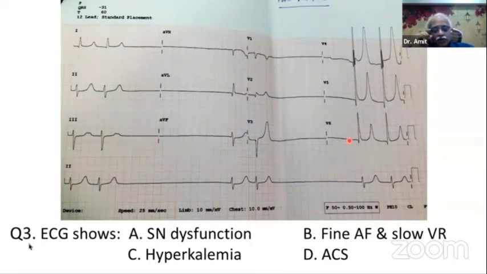So while you all are voting, I again want you to remember the theme is pattern recognition. Try to recognize certain patterns on an ECG, and then think about what potentially could be the mechanism or the etiology. It's a little tricky one, but nonetheless an important one, where there are certain patterns which should make you think that this is the most appropriate diagnosis.